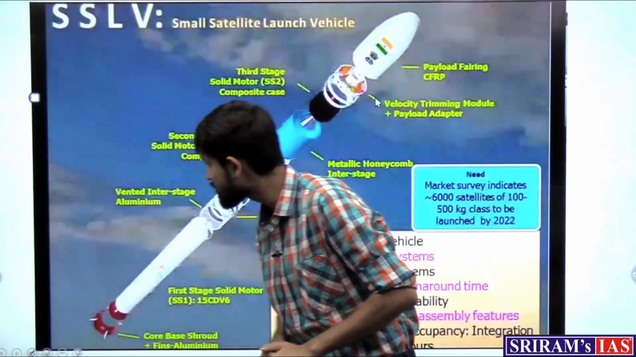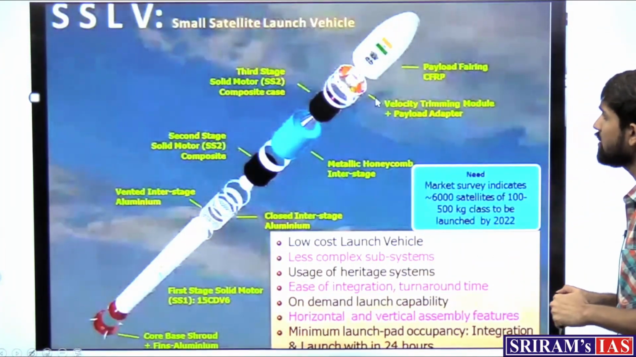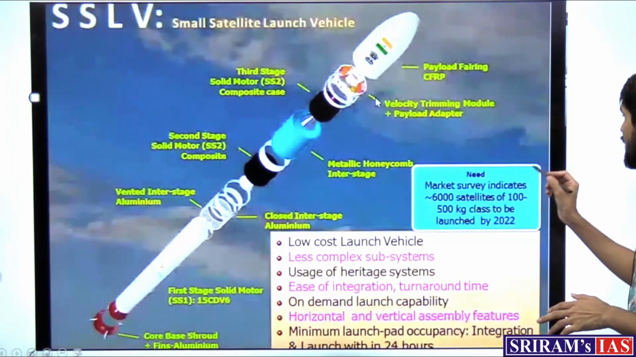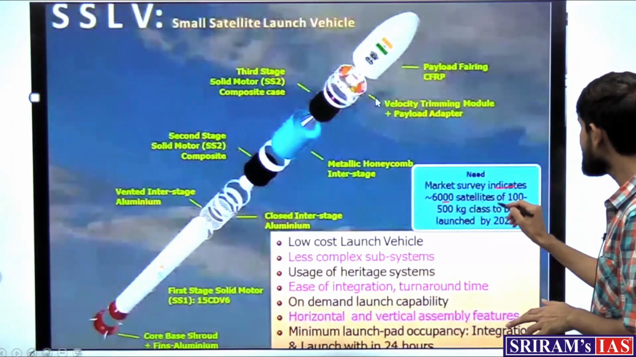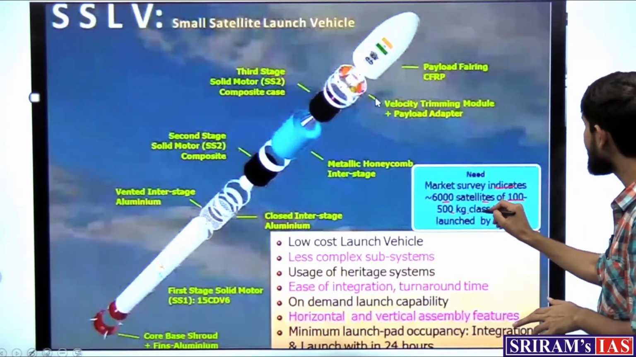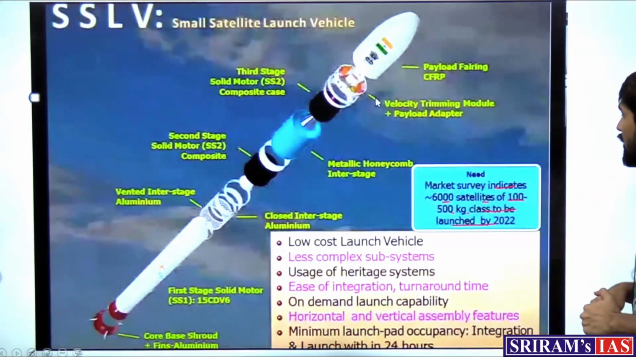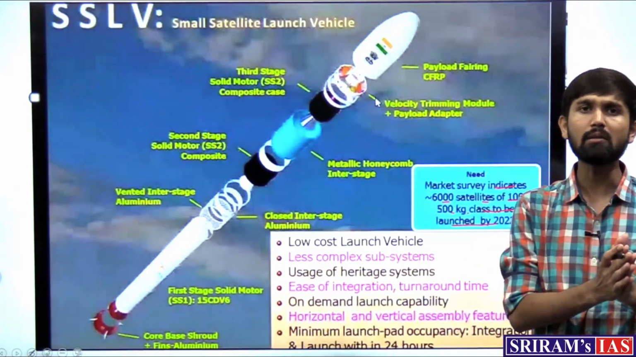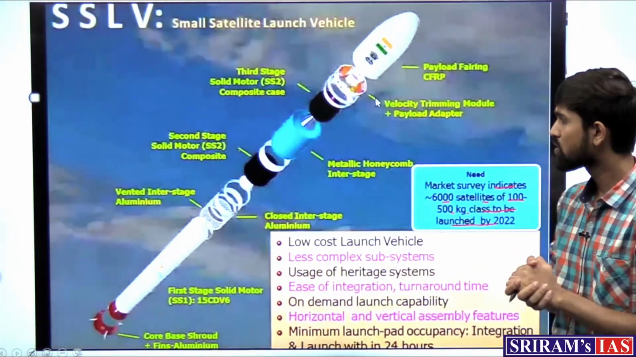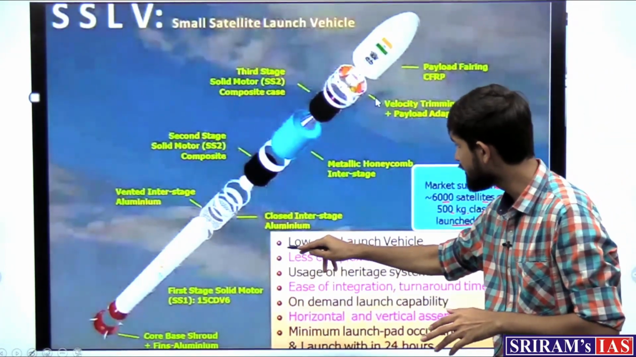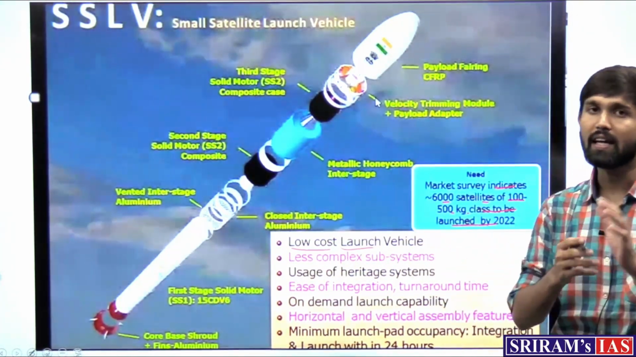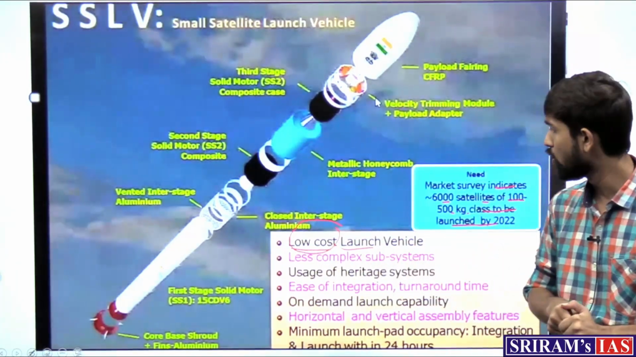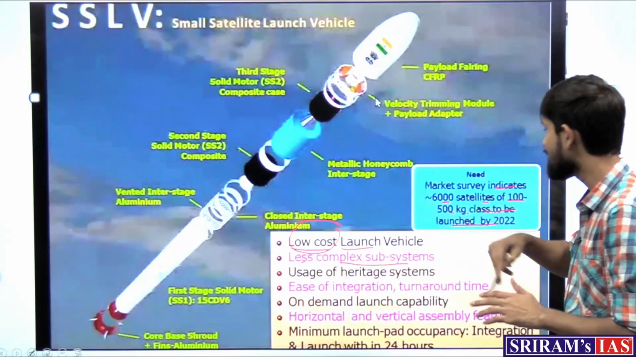So what are the features of the Small Satellite Launch Vehicle? As we see, it would be a small launch vehicle, and it indicates that 6,000 satellites of the 100 to 500 kg class were to be launched by 2022. This Small Satellite Launch Vehicle has a capacity of taking payloads up to 500 kg. So the features are that it is a low-cost launch vehicle. It's a small launch vehicle, so the cost for manufacturing it is low. Then it has less complex subsystems.